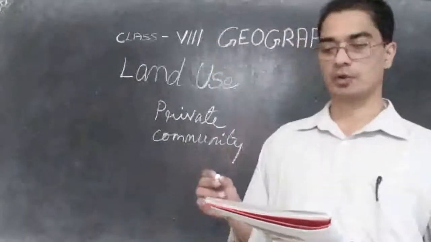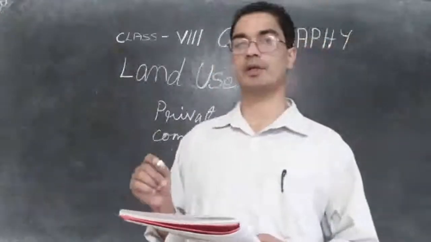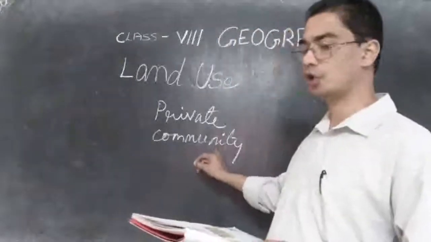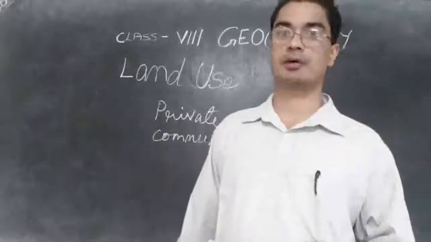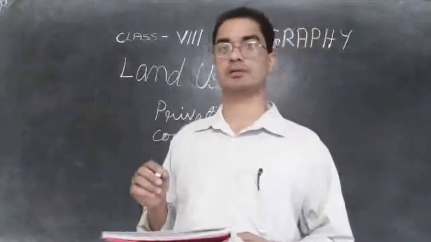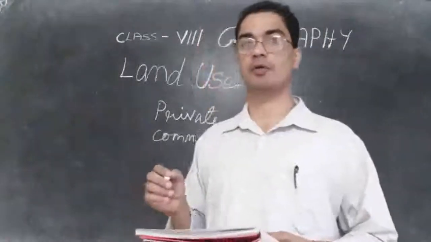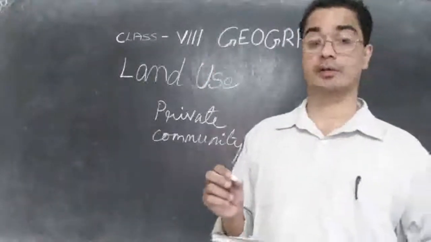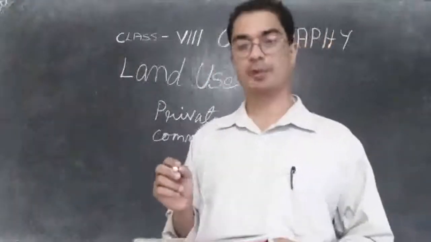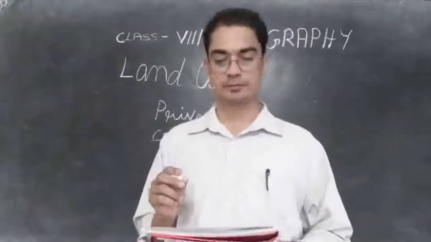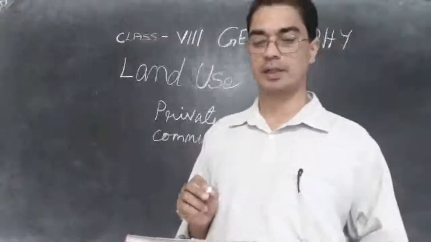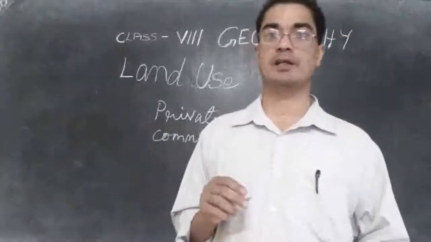And this community land also has common property resource. Another name for the community land is common property resource. So you can underline what is another name for common land: common property resources.